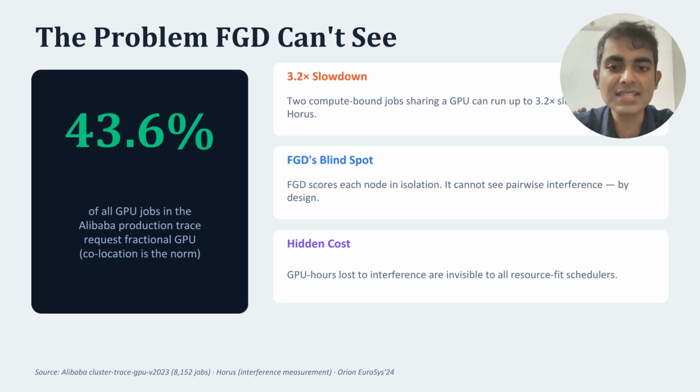The problem is that current schedulers like FGD only evaluate each GPU independently. They check available resources but completely ignore interactions between co-located jobs. As a result, the schedulers may choose a placement that looks optimal on paper but causes significant performance loss in reality.